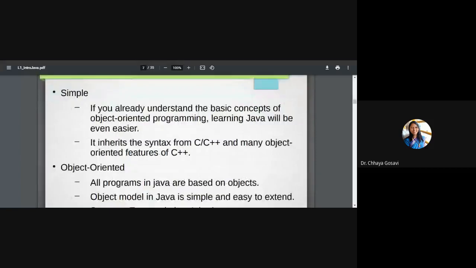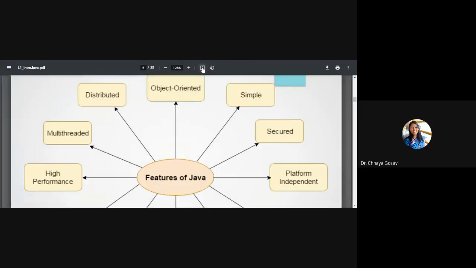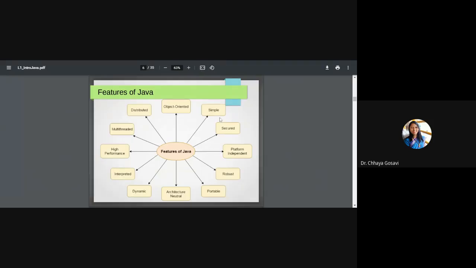Any queries about these features? You understood the meaning of simple, secure, platform independent, robust, portable, architecture neutral. These three words, architecture neutral, portable, and platform independent, have the same meaning. Dynamic, interpreted, high performance. Due to interpretation, Java becomes a high performance language, multi-threaded and distributed. So we have covered all these features, right?